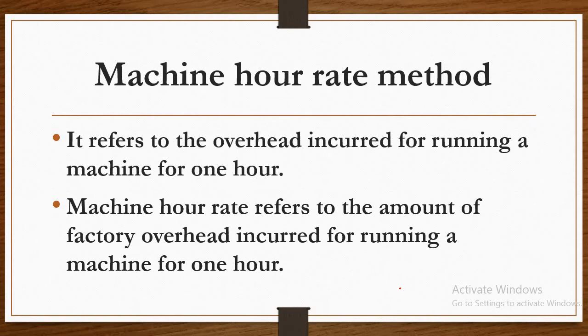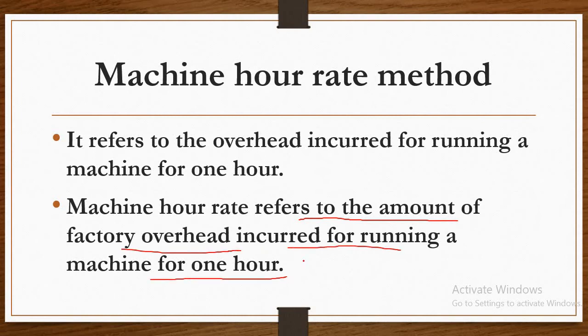It is not desirable to calculate the machine hour rate for the entire factory, but for each machine or group of machines as a cost center. Machine hour rate refers to the amount of factory overhead incurred for running a machine for 1 hour.